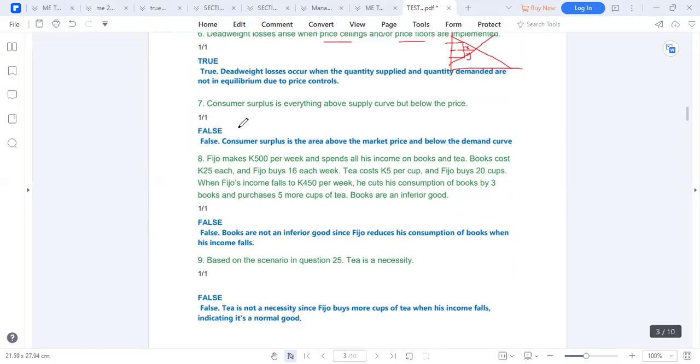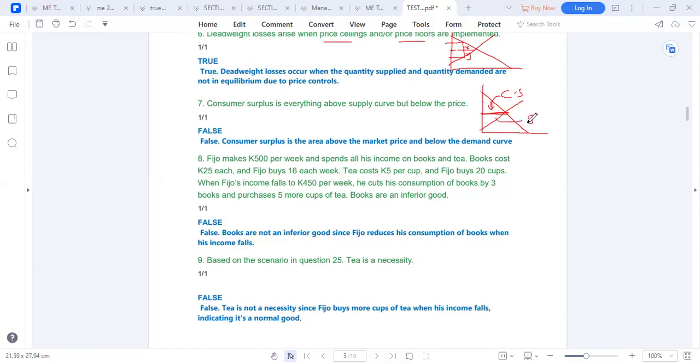Question number 7. Consumer surplus is everything above the supply curve, but below the price. No, consumer surplus is everything below the demand curve, but above the equilibrium price. This is called the consumer surplus.